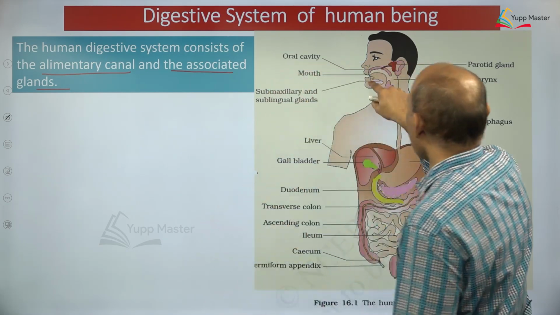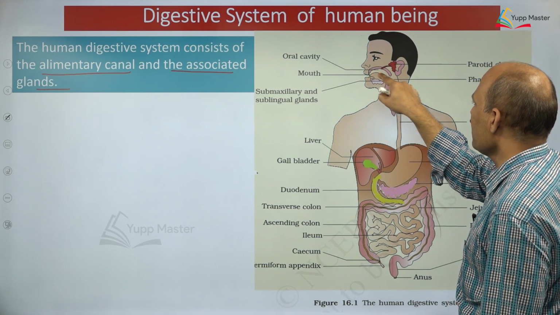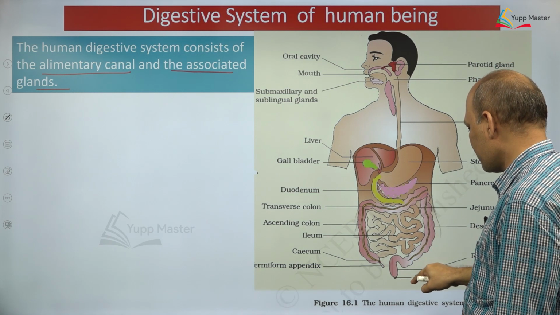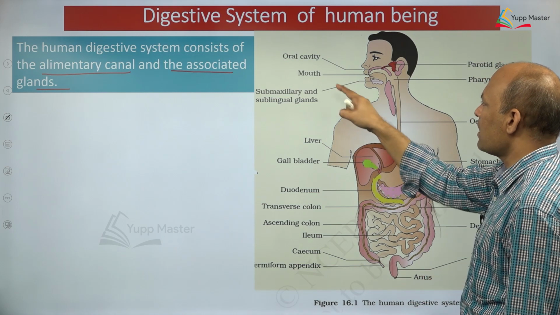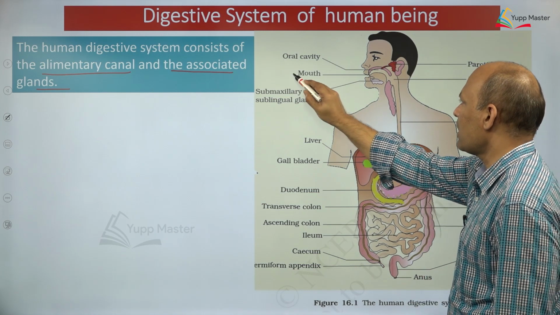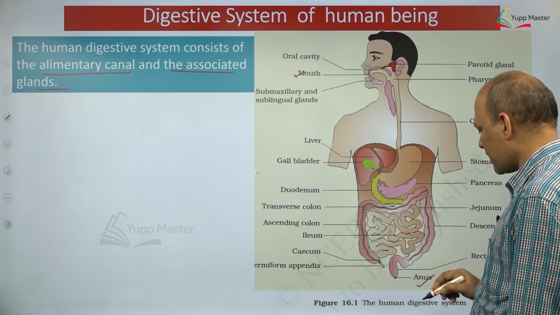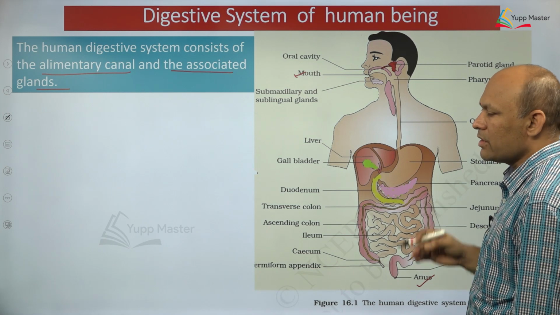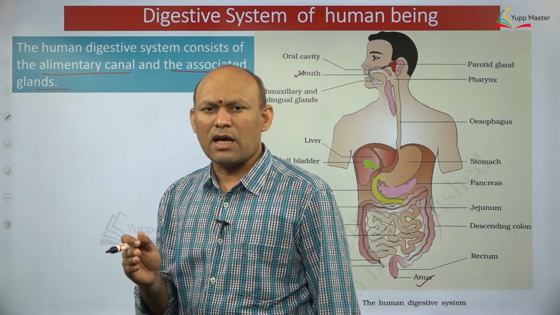Alimentary canal begins with the mouth, one opening, and it opens out with one more opening. The anterior opening of the alimentary canal is called the mouth, and the posterior-most opening of the alimentary canal is called the anus. So, this is the alimentary canal, dear students, and it is also called the digestive tract, or gut.